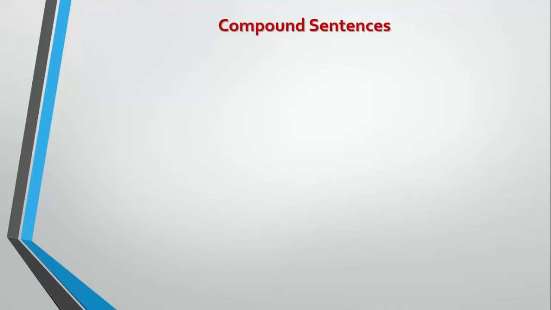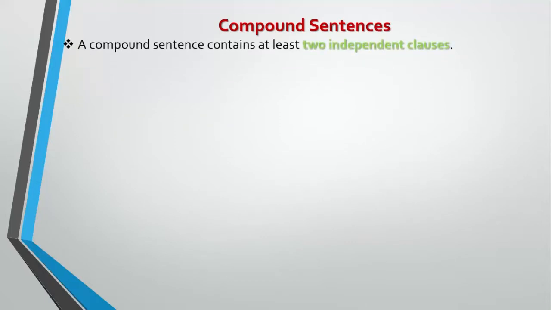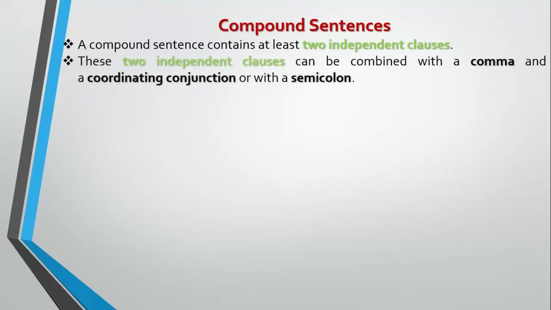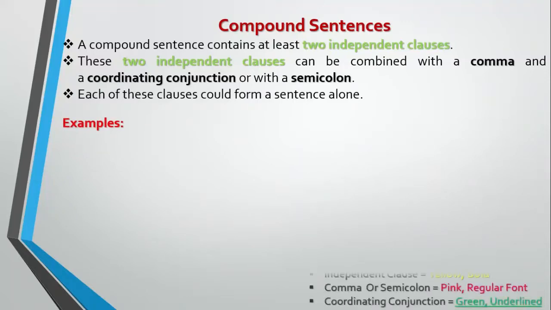Compound sentences. A compound sentence contains at least two independent clauses. These two independent clauses can be combined with a comma and a coordinating conjunction or with a semicolon. Each of these clauses could form a sentence alone. For example, I like coffee and Mary likes tea.